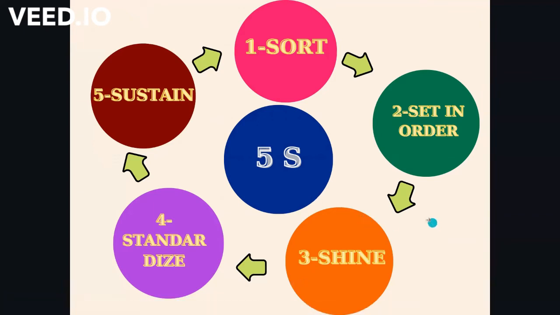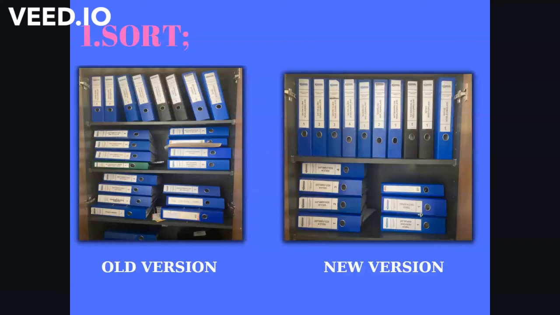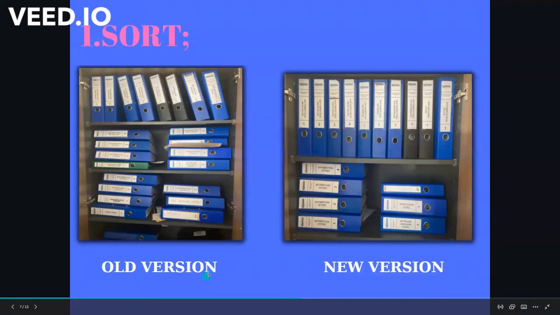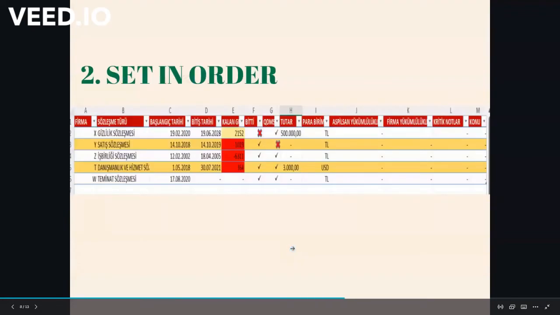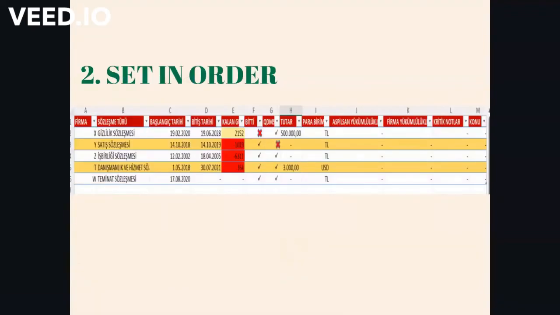The first step is sort. For the first step, I grouped contracts with the contract management specialist according to contract types and ranked them in order of importance. We can see from this figure, this is the old version, this is the new version. I ranked and grouped. The second step, which is set in order, I recorded the important points in the contracts in a 13-column table in Excel, according to the strategy of Aspis Energy.